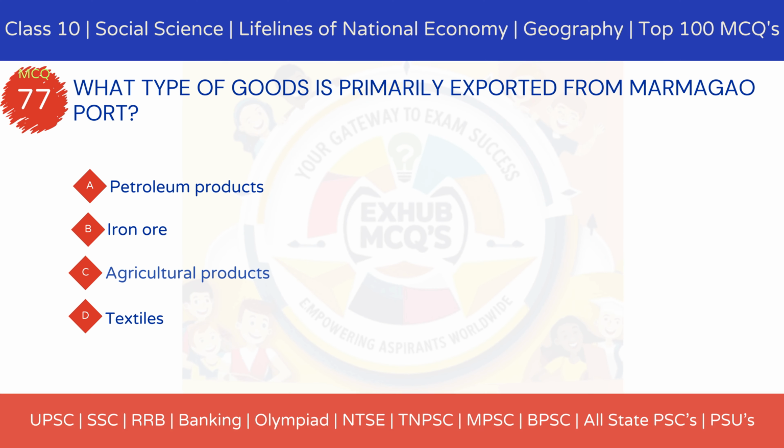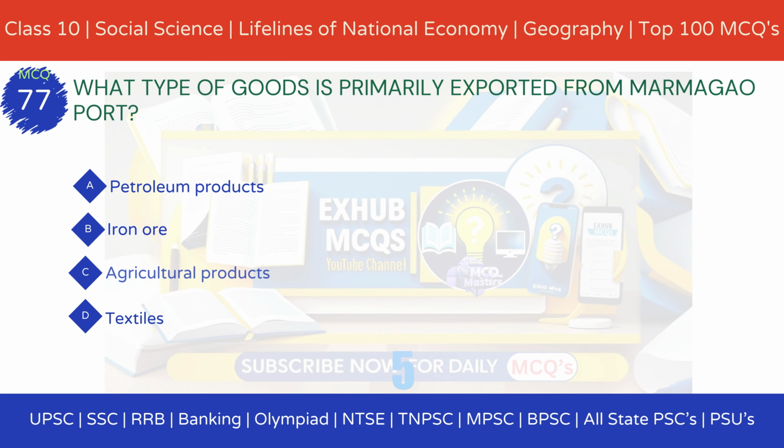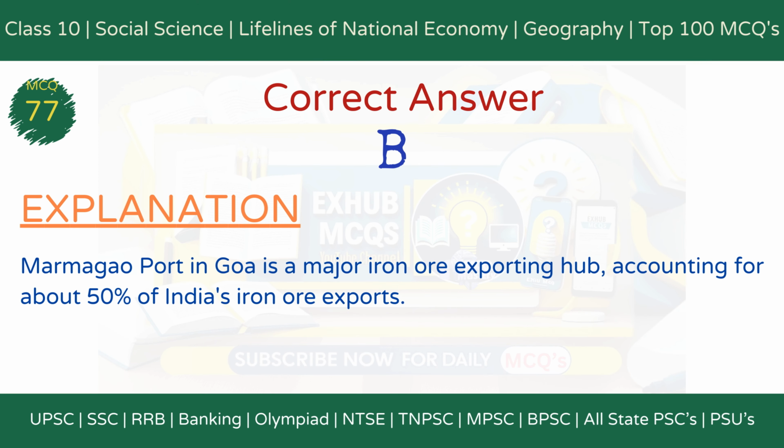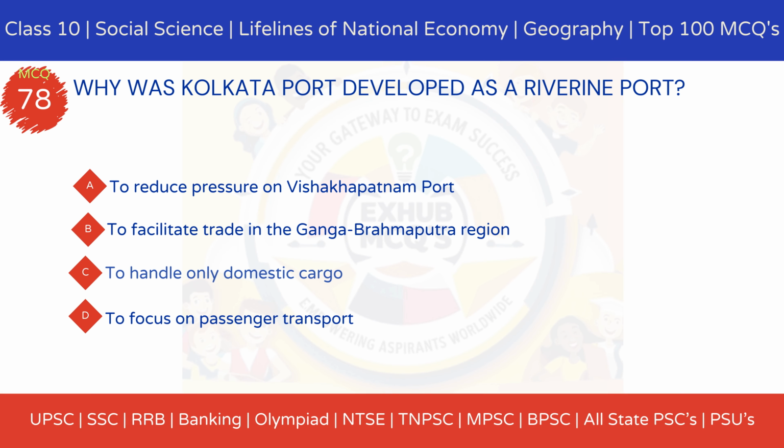MCQ 77. What type of goods is primarily exported from Marmagao Port? Option A, petroleum products. Option B, iron ore. Option C, agricultural products. Option D, textiles. The correct answer is option B, iron ore. Explanation. Marmagao Port in Goa is a major iron ore exporting hub, accounting for about 50% of India's iron ore exports. MCQ 78. Why was Kolkata Port developed as a riverine port?